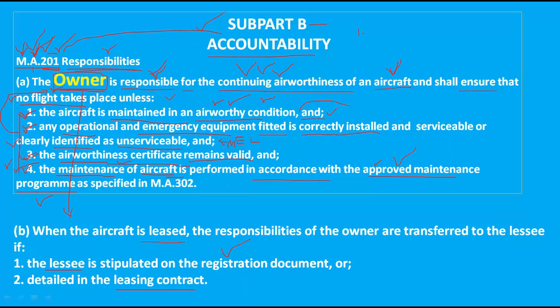If you are giving your aircraft to any other person on the basis of some lease agreement, you should transfer these responsibilities to the leasing person. If you understand these four points, you will understand the total subpart.